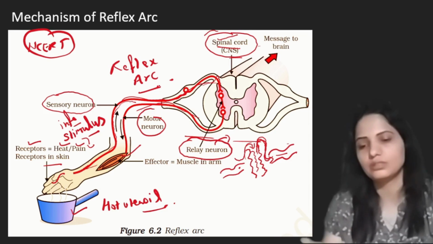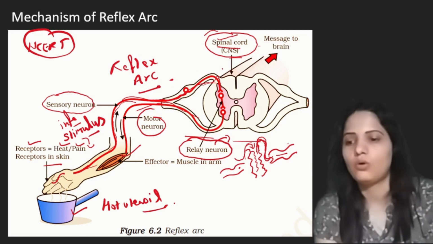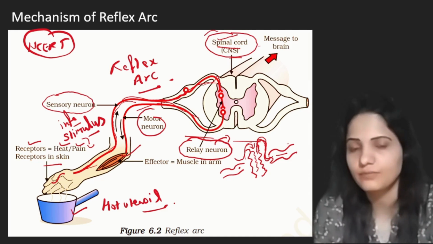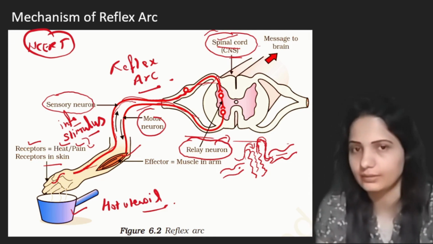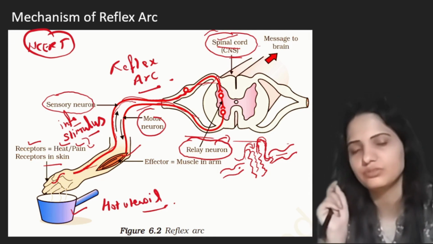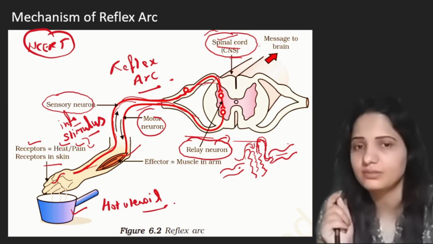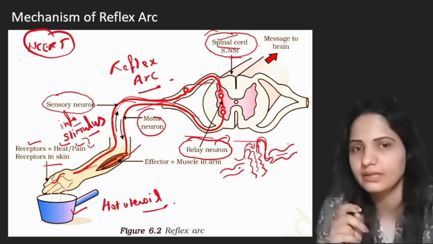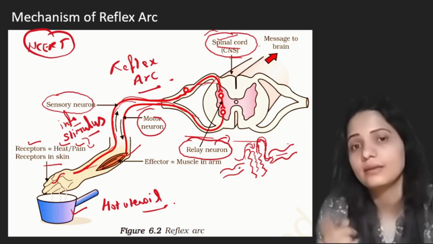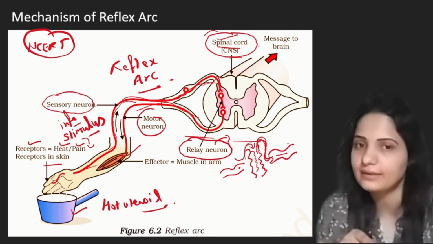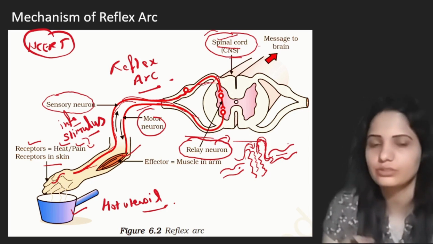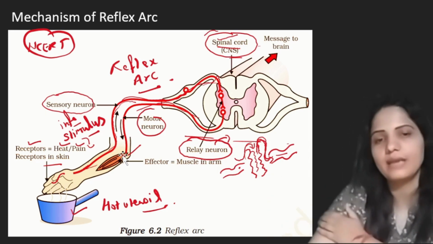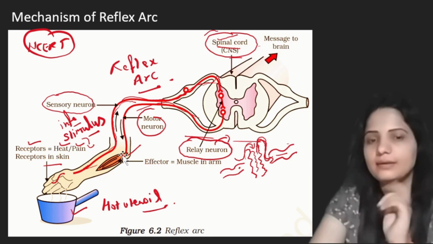Now you have to draw this diagram and practice. Also you have to remember the components of reflex arc, the definition of reflex action, and the definition of reflex arc. This is very simple. You just have to remember receptor, sensory neuron, then spinal cord, inside the spinal cord the relay neuron, then motor neuron, then effector part. The effector part can be any muscle or gland. In this example, the effector part is muscle. The muscles we have in our arm are the effector part.